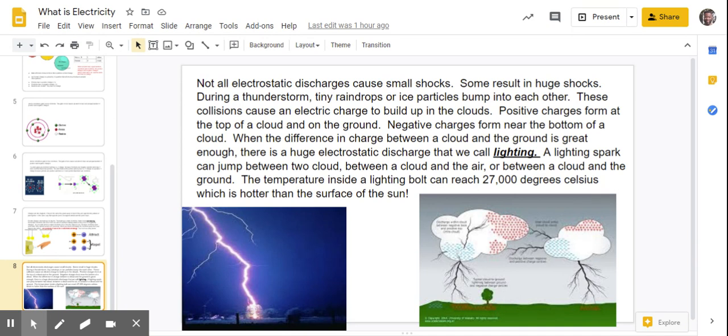So lightning is just a bigger form of electrostatic discharge that you might feel when you're going down a slide and you get shocked when you get up. That's just an electrostatic discharge.